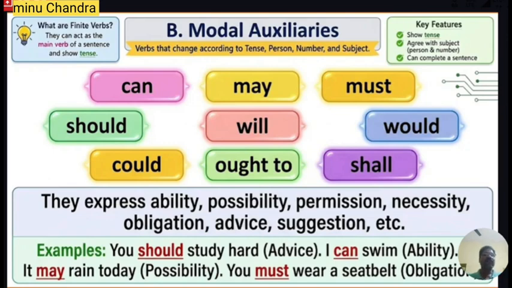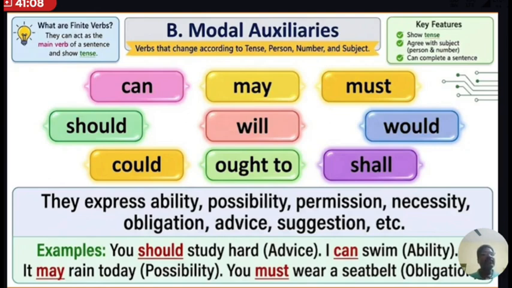Always remember one thing: these modal auxiliaries cannot be used alone, whereas the primary auxiliaries can be used alone. For example, "I am a teacher." Here "am" is the primary auxiliary, so it is used alone. But if you want to use these modal auxiliaries, you need a main verb too. So modal auxiliaries always act as what? The helping verbs.